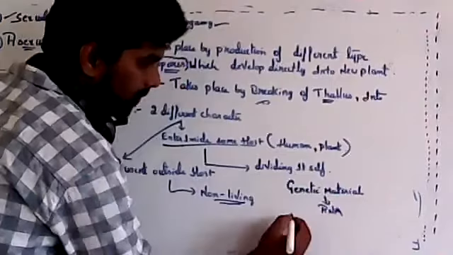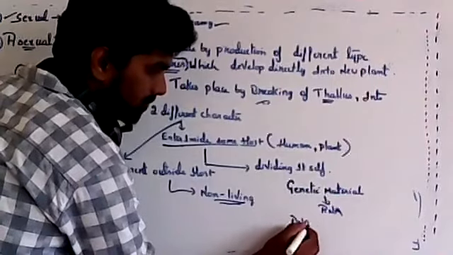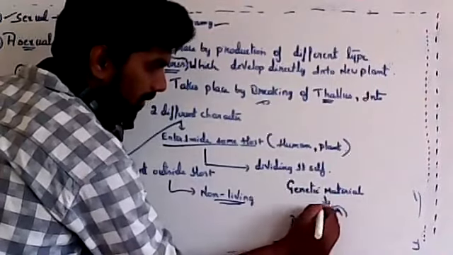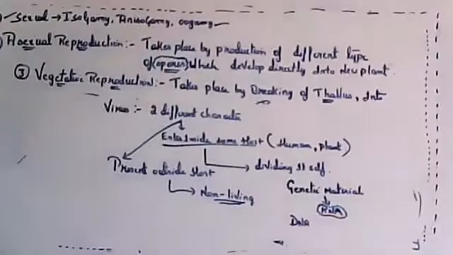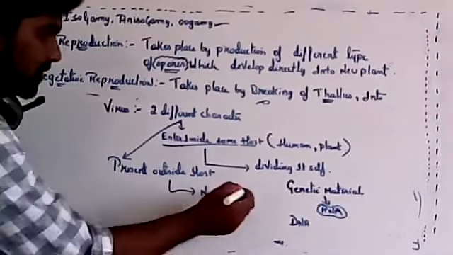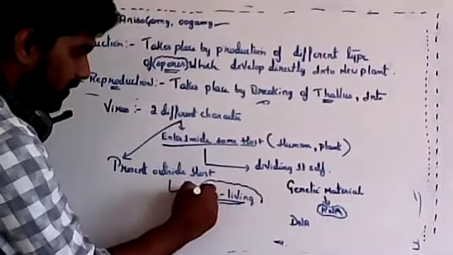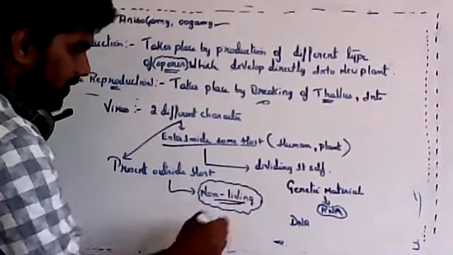So we have genetic material as DNA in higher organisms, while its genetic material is RNA. It can survive outside and inside. But when it is present outside, it is known as non-living. So that's why it is not considered under the five kingdom classification.